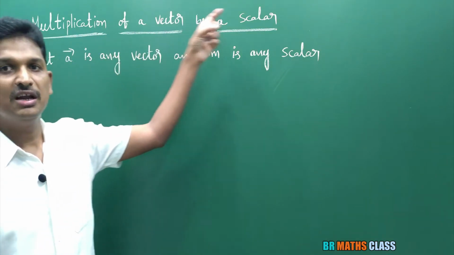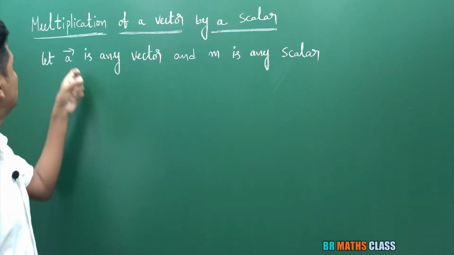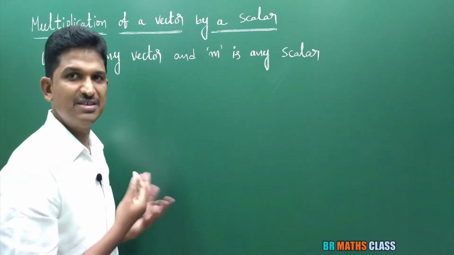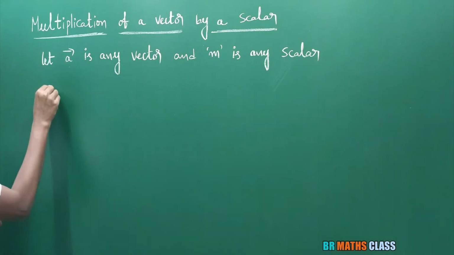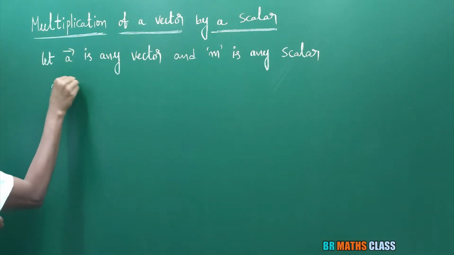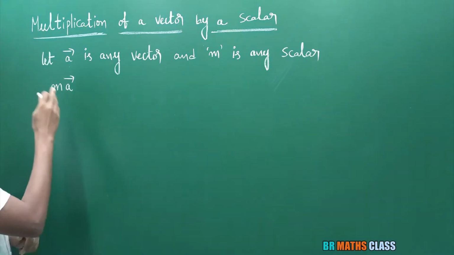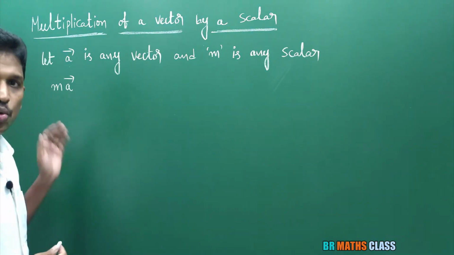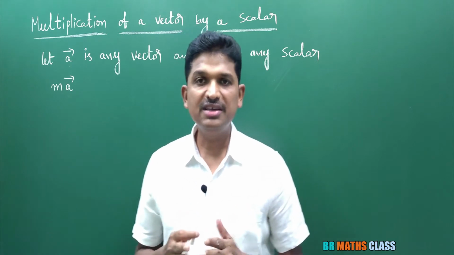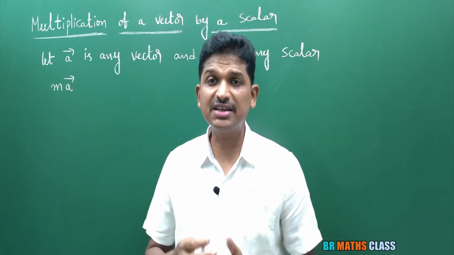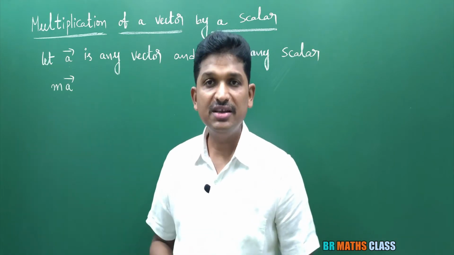Multiplication of a vector by a scalar. So you multiply this vector a bar with this scalar m. m is some fixed number here. So what will you get if I multiply vector a bar with m? This is m a bar. What is m a bar? Is it a vector or a scalar? This is important: m a bar is a vector.